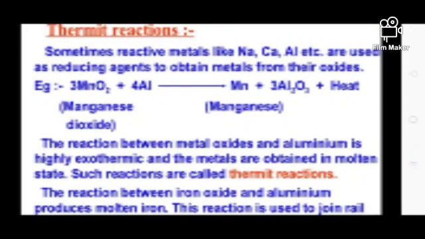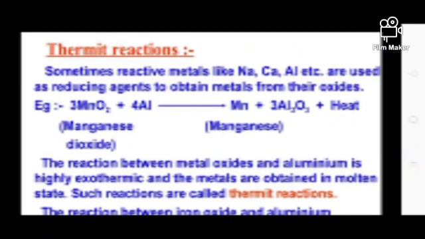And another one is the thermite reaction. What is that? Sometimes the highly reactive metals like sodium and calcium are used as a reducing agent to obtain the metal from their oxide.